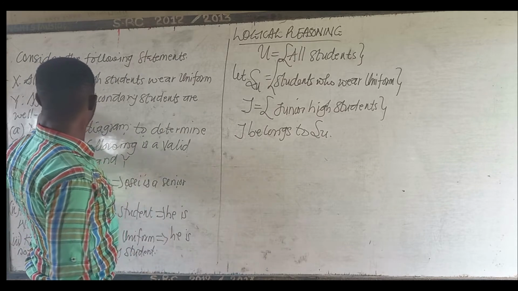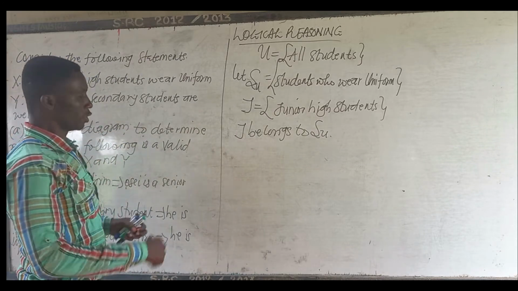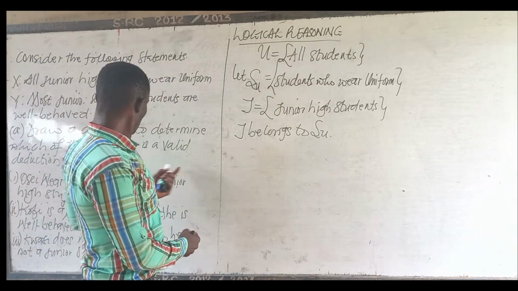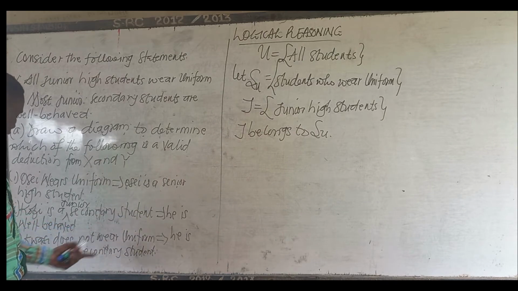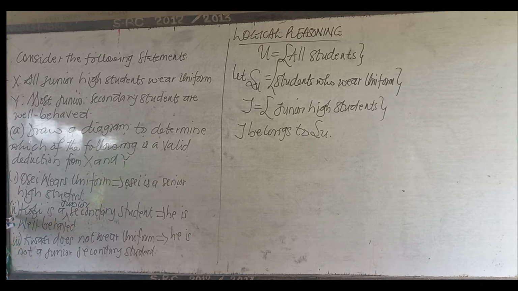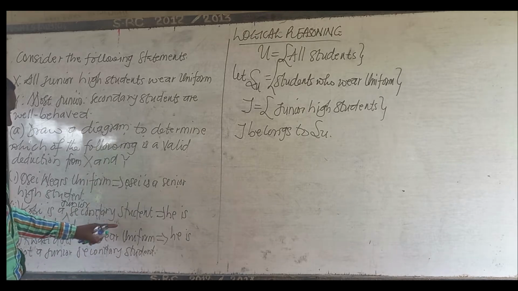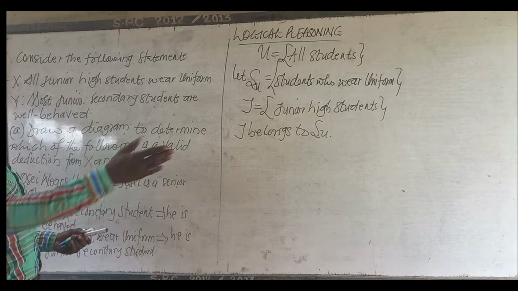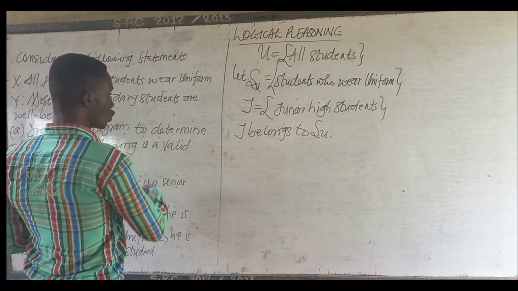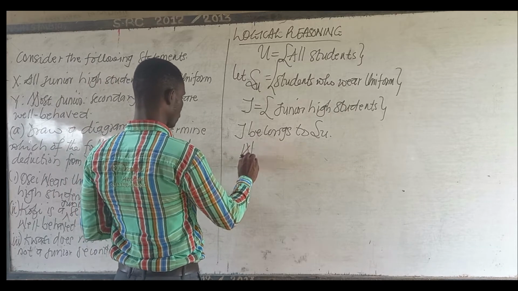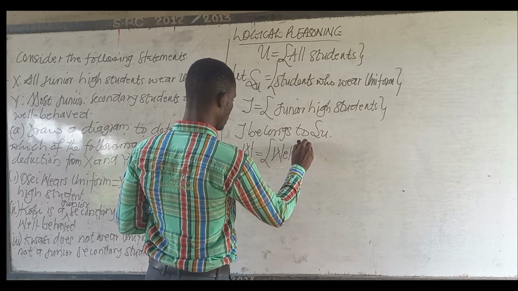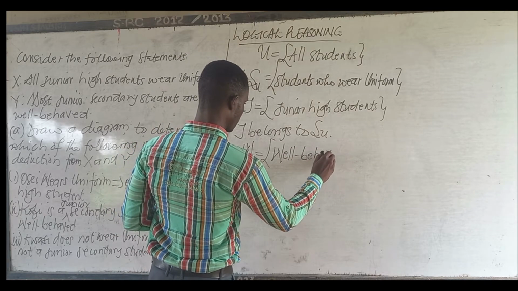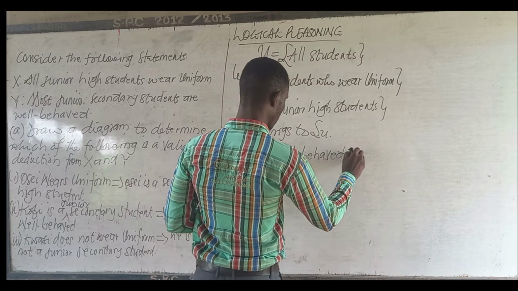Now let's continue. Most junior secondary students are well behaved. It means that we are talking about people who are well behaved. Because if you come to the last question, Kofi is a junior secondary student implies he is well behaved. So the question is talking about well behaved people. So let W be equal to well behaved people.